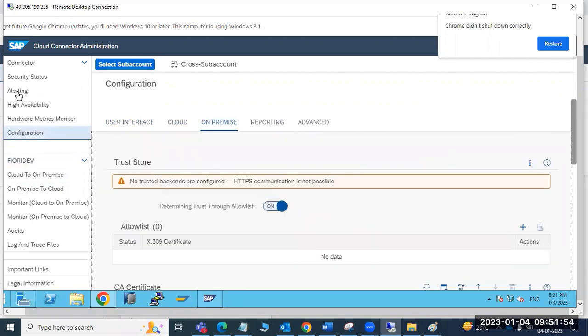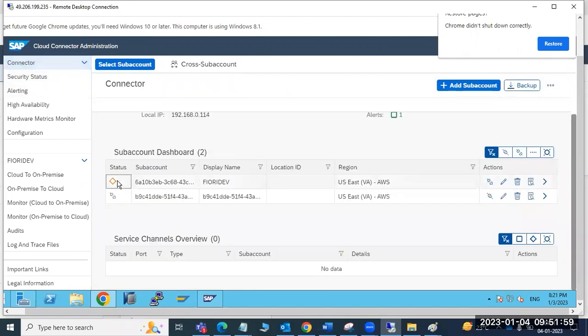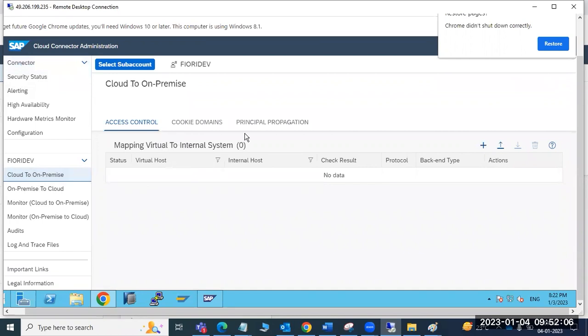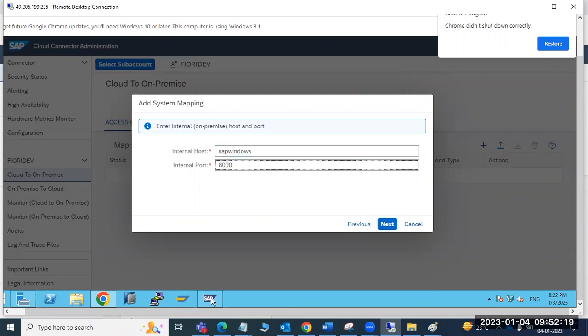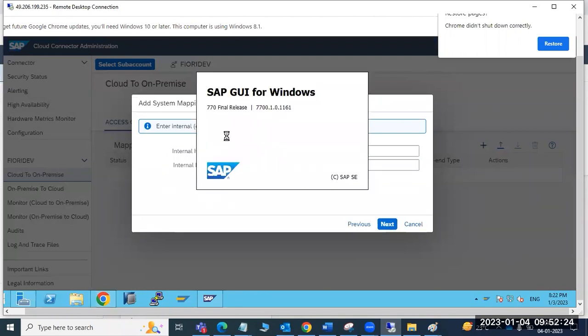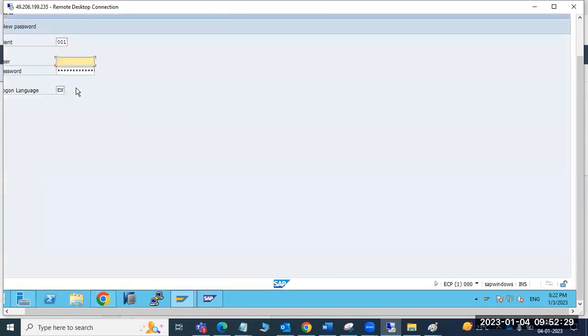This is the certification store. Security statement. Access control, ABAP system, HTTP, and our internal host. My internal host is SAP Windows. The port number is 8000. Let me check my internal system data. I have one practice system where I have ECC available.